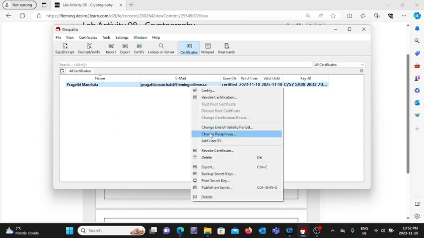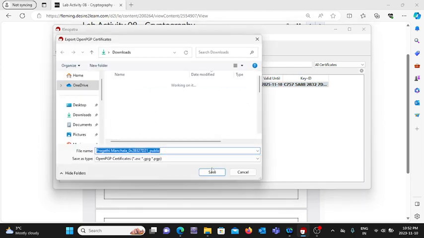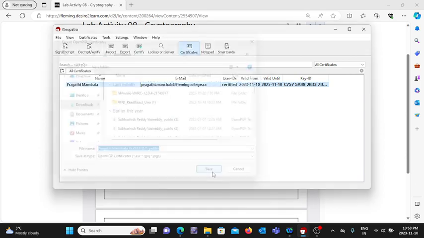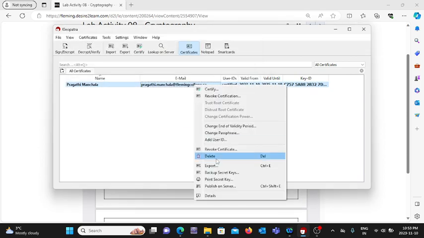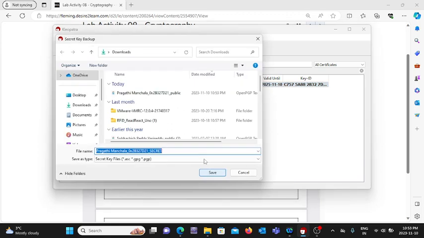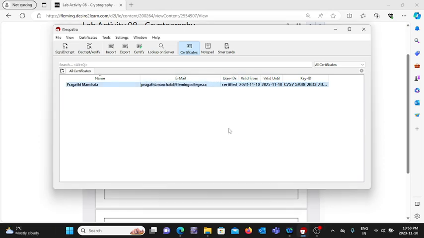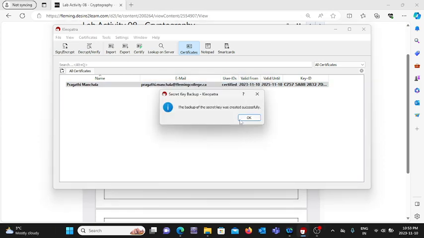Now let's export this and we'll save it in the downloads folder, as this is the public key. Now right click again to get the secret key and I'm gonna save it in the downloads again. Now we have to give the passphrase again here. Backup of the secret key was created successfully.